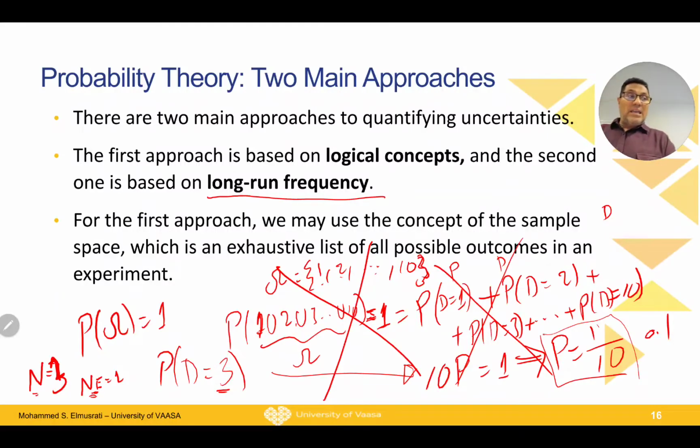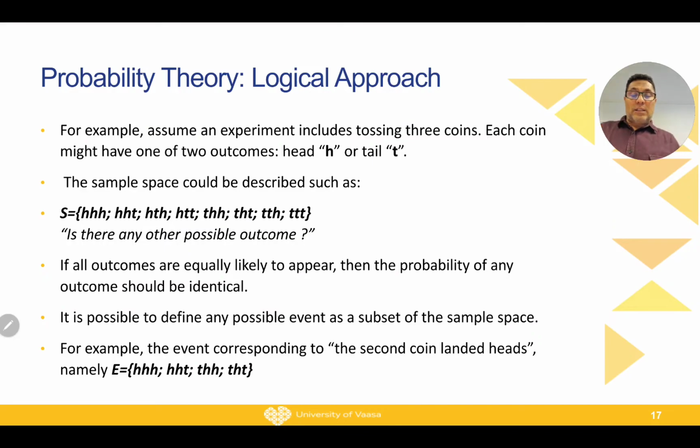Okay. Then I draw the other number, for example, it was 7. So it is not 3. Then this number becomes 0. So I don't make any increment for the NE, but I increment this number to be 4, and so on. So in this case, we call it long run frequency. Now let us see how both algorithms work.